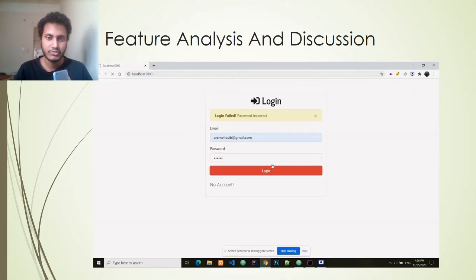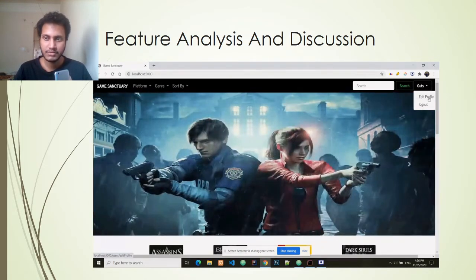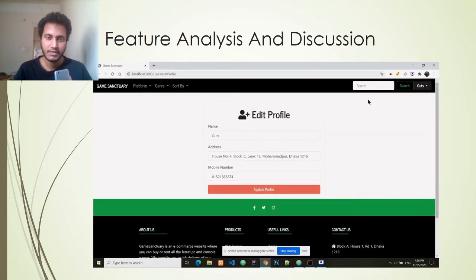So I'm gonna now log in as a registered user, and the username of the registered user shows up on the top right corner, and there are options to edit profile as well as logout. If I go into the edit profile option, I can edit the name of the user, the address of the user, and also the phone number of the user. And when I click on update profile, all of this information will get updated in the corresponding database.